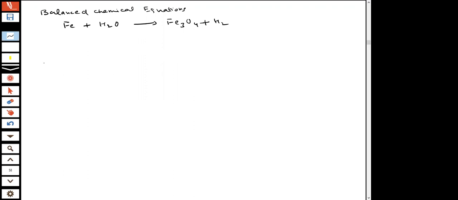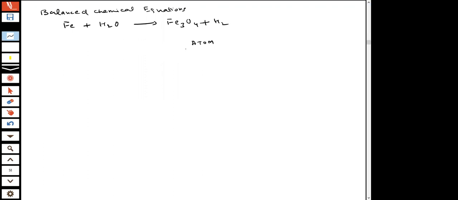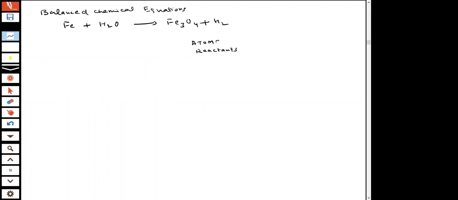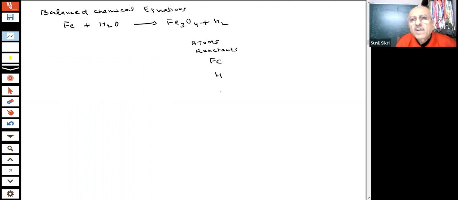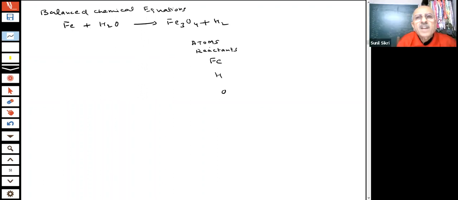So what steps will I use? Here, which elements are involved, students? In the reactant side, you have which atoms? Iron, hydrogen, and oxygen.